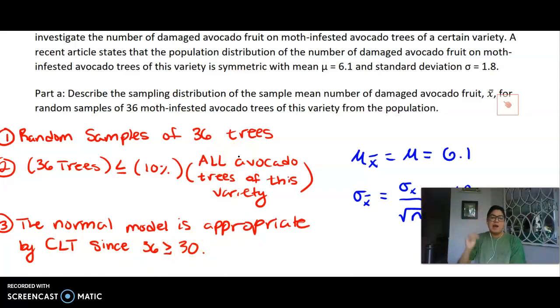So again, I'm addressing how each condition is met. I'm not just putting a random check mark, independent check mark. I'm saying a random sample of, independent by 10%, the normal model is appropriate since it meets these criteria.